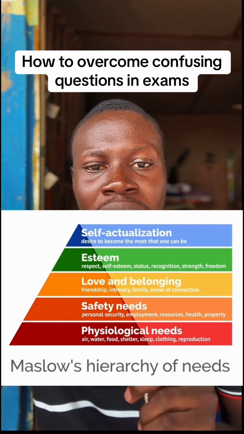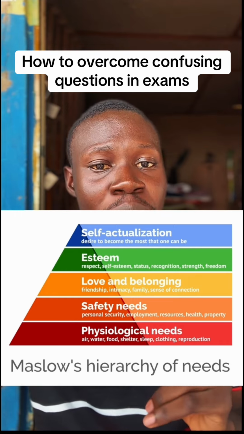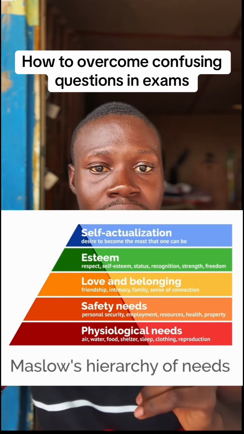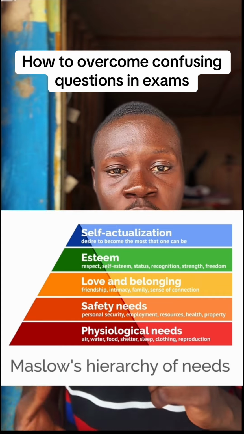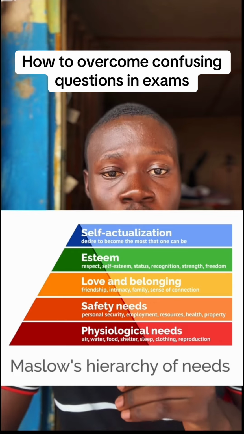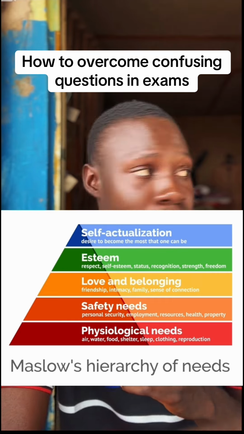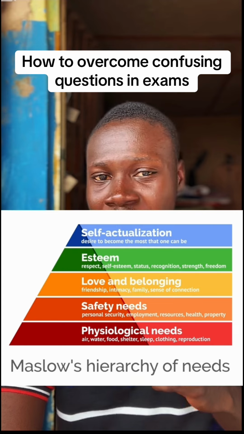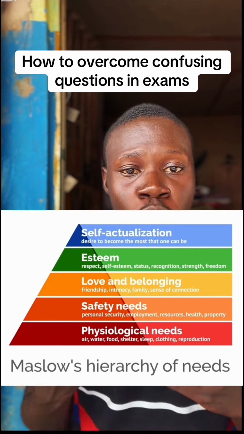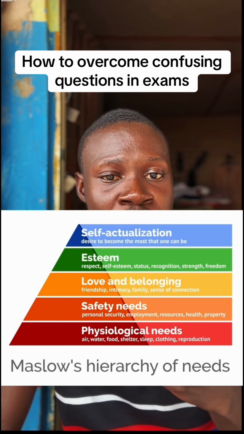He also went further to talk about the third most important needs of man, which is love and belonging. This has to do with family ties, friendship, intimacy, and belonging to one social group or the other. And then he went over to talk about the fourth category of needs, which is the esteem needs. And he told us that this esteem needs has to do with self-worth. And then he went further to break it down into achievements and confidence in abilities. And then the last but not the least, he talked about self-actualization. And this has to do with one reaching his full potential. It was further classified into personal growth, creativity, and achieving life goals.